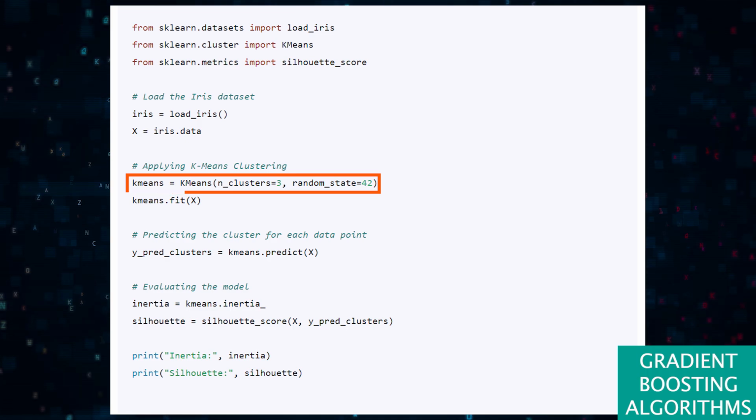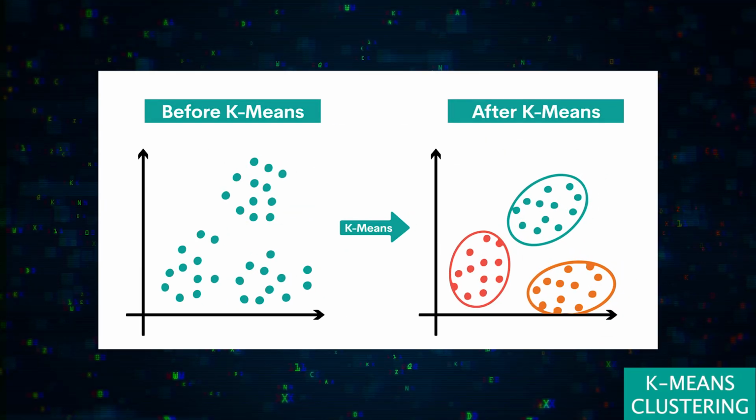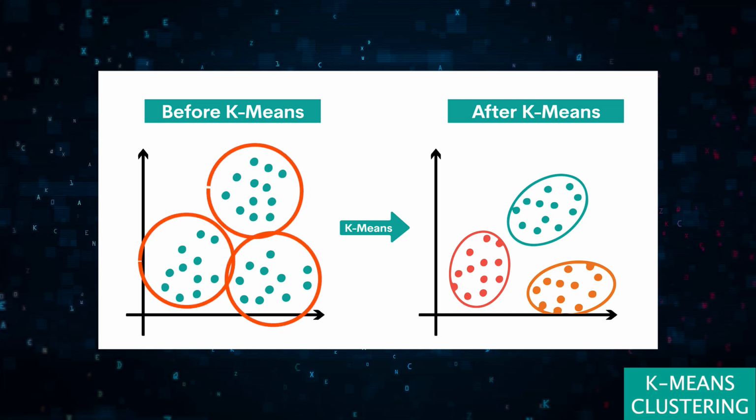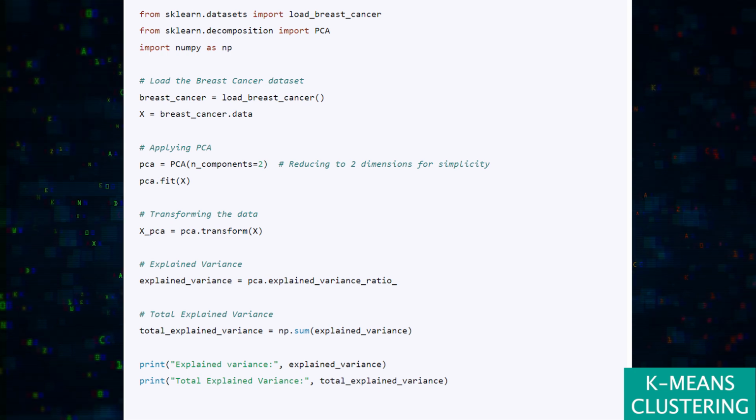9. K-means clustering. This is an unsupervised learning algorithm used for, obviously, clustering. It groups data into K clusters. After identifying K centroids, each data point is assigned to the closest cluster with the goal of minimizing the size of the centroids. We can use this algorithm to group the plants into clusters based on their flower measurements.